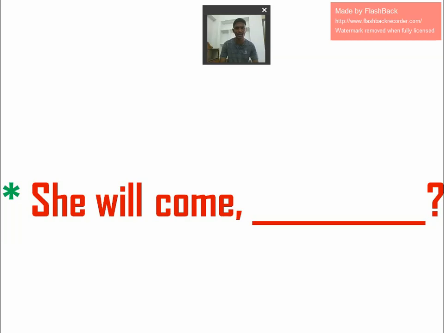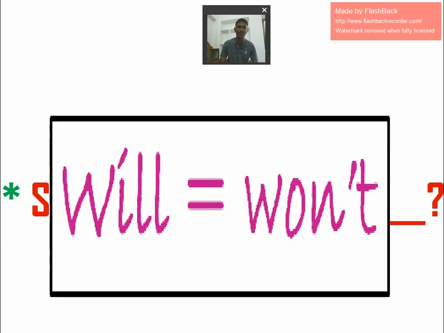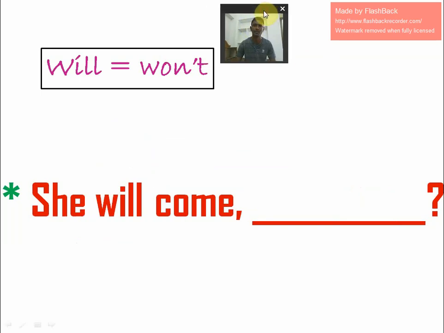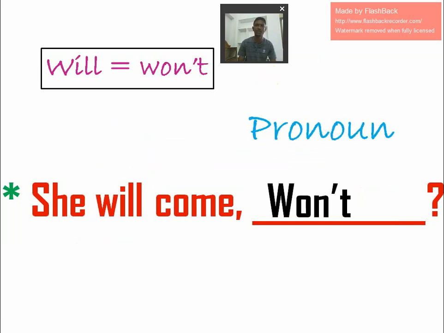Now in the given statement, the helping verb is will, so by the first and second rule, automatically the answer is won't. Will becomes won't. Next, the pronoun. What's the pronoun here? I, sorry, she. Won't she.